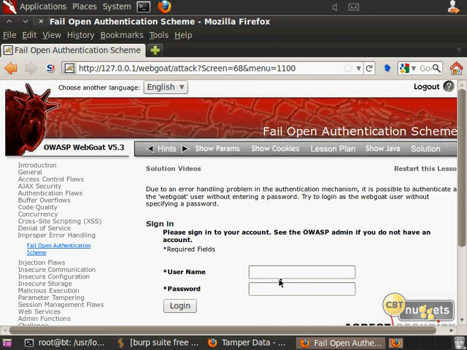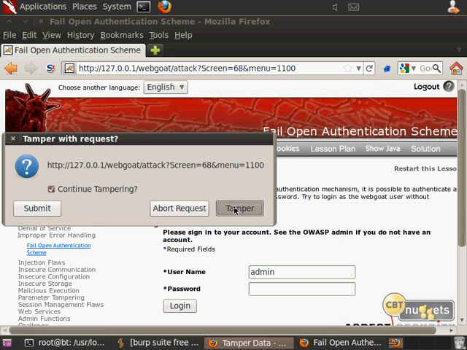Okay, so I'm going to go ahead and go down here and look. Oh, shucks. I don't know the username or password. Well, what is a common administrator login? Well, if they just use default values on many systems, it's admin, right? Okay, fine. So I'm going to go admin, and I'm going to log in, and this time I'm going to tamper.